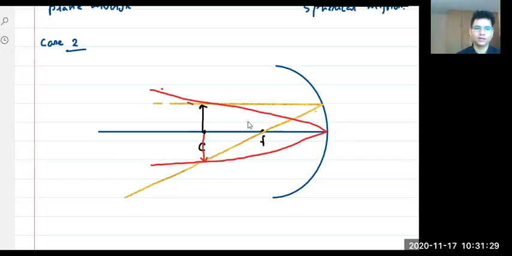We just require two rays. This is ray 1, and this is ray 2, and the image will be formed where these two lines meet.